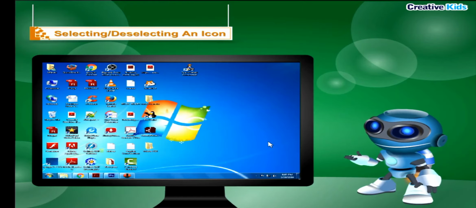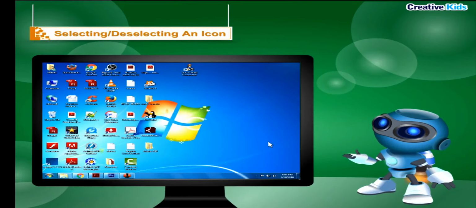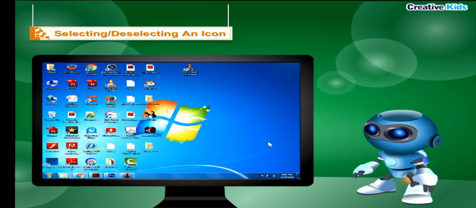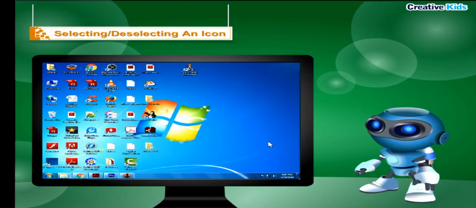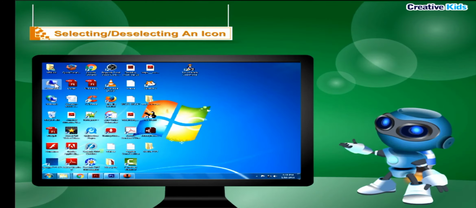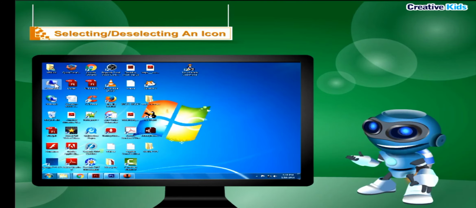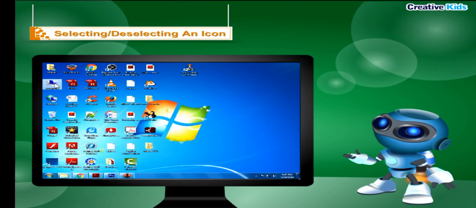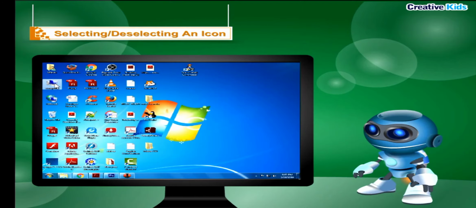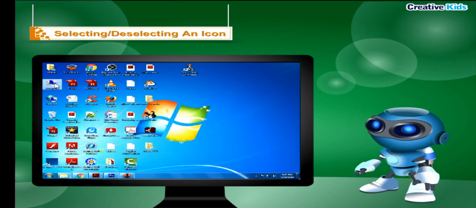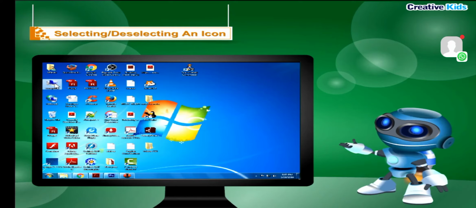Selecting or deselecting an icon. To select an icon, follow the given steps. Step 1. Bring the mouse pointer over an icon. Step 2. Click the left mouse button once. The color of the icon changes. It means that the icon is selected.